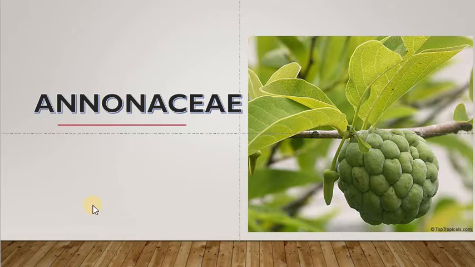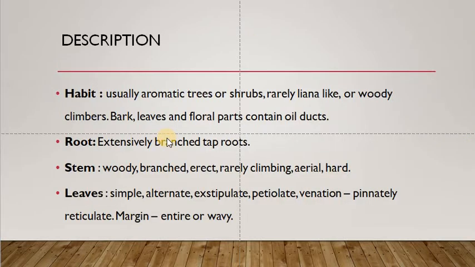Gynoecium is polycarpellary, apocarpous, and spirally arranged. They are acyclic, and the fruit is an etaerio of drupes or berries. That is, the whole inflorescence will develop to form a fruit. So these are the important family characters or diagnostic characters of this family.